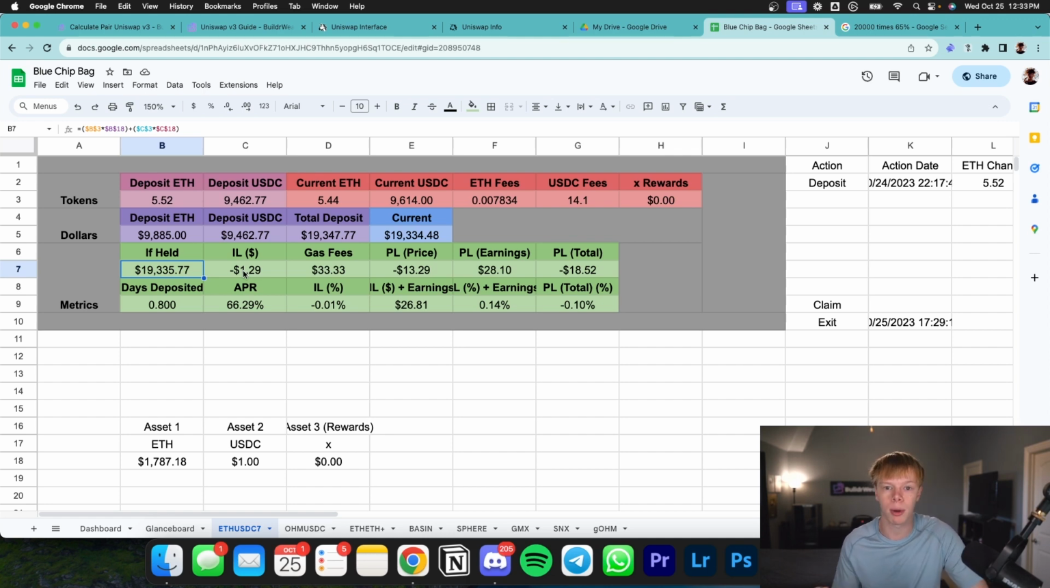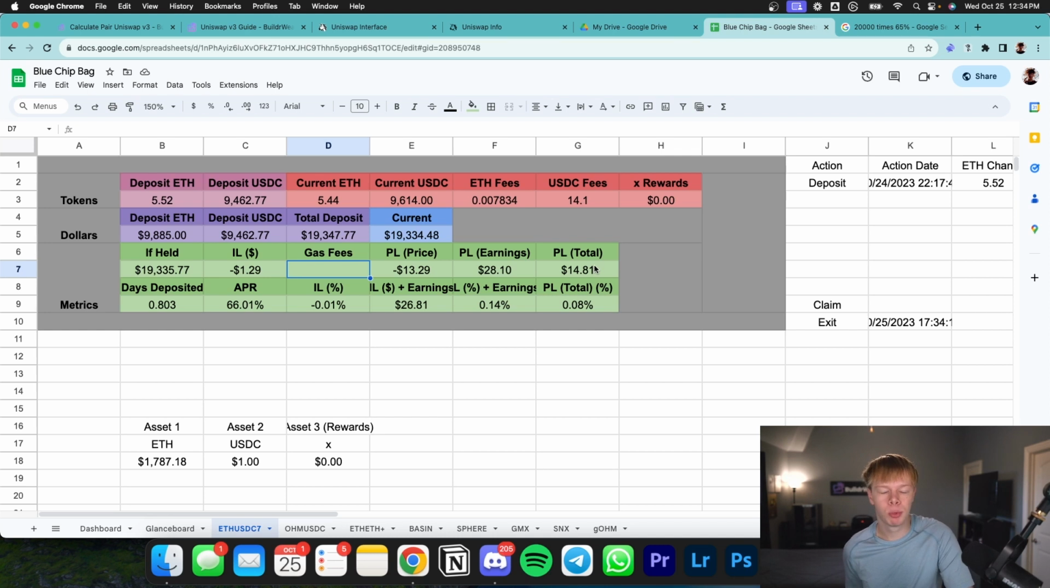Like if Ethereum were to skyrocket to $2,000 right now, I would have a lot of impermanent loss. Yes, I would have been generating a yield, but I would have been at a greater profit if I just held my initial assets in my wallet. That's because, remember, our assets are sold in a liquidity pool, whereas if you just hold Ethereum and you hold USDC, your assets are not being sold.